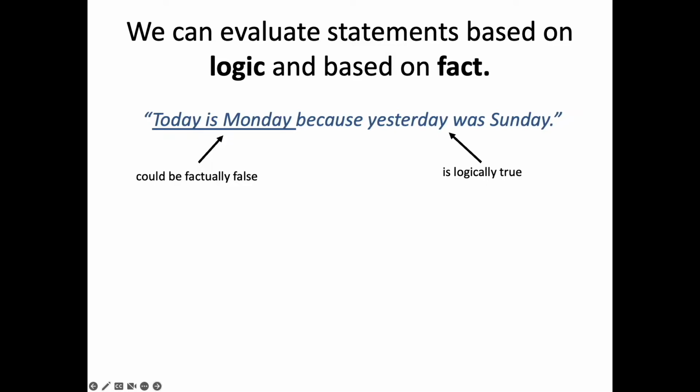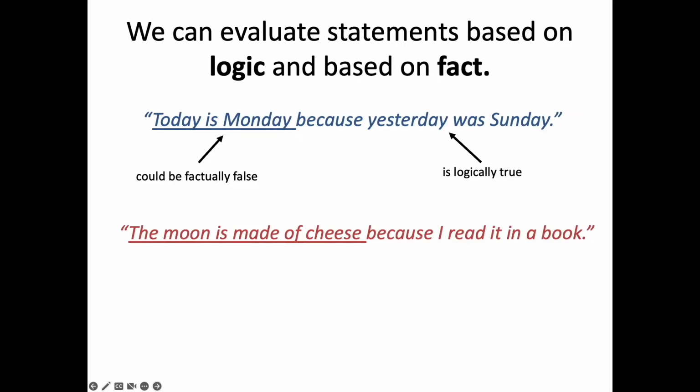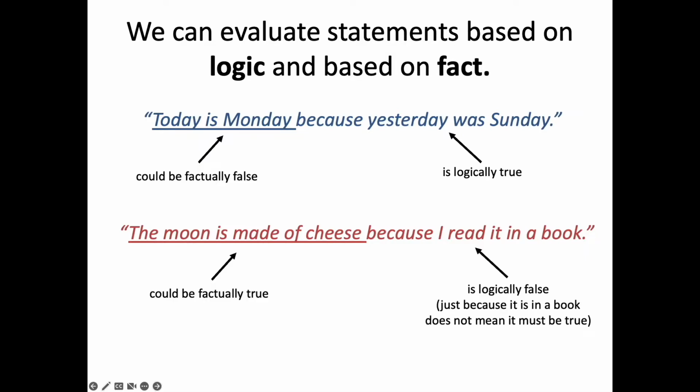For example, the statement, "Today is Monday because yesterday was Sunday," may be factually false. Perhaps yesterday was not Sunday, but it is logically correct. Monday follows Sunday. We can evaluate the second statement similarly. "The moon is made of cheese because I read it in a book." This statement could be factually true, but just because you read it in a book does not necessarily make the statement true. This is called an argument from authority and what we call a logical fallacy.